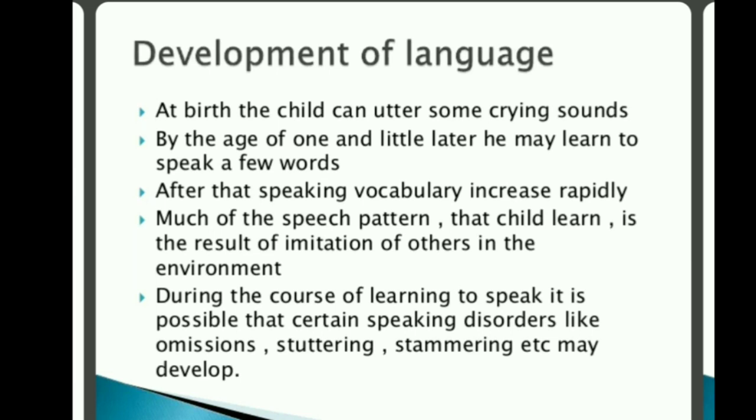We'll discuss babbling separately in another video. Then after that, speaking vocabulary increases rapidly. He starts to learn new words. Then one word becomes two words. He becomes able to speak two words, like give water. Then there are some problems of language, that is, disorders of language, for example, omissions, stuttering, stammering, etc.